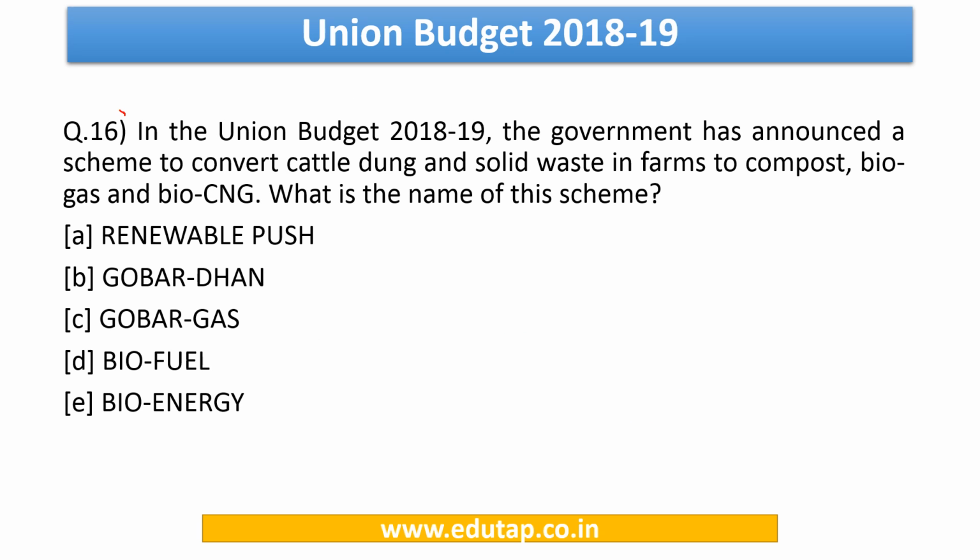Now let us discuss question number 16. It says in the Union Budget 2018-19, the government has announced a scheme to convert the cattle dung and solid waste in farms to compost, biogas and bio-CNG. So what is the name of this particular scheme that has been launched in the 2018-19 Union Budget?